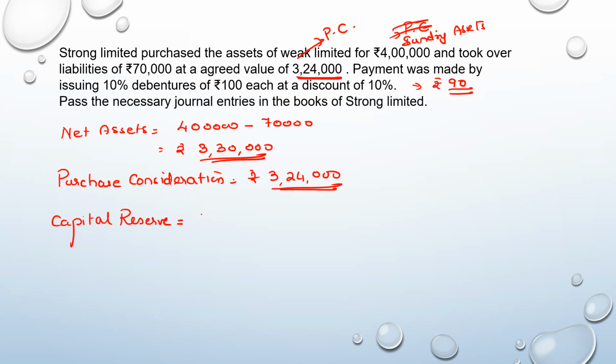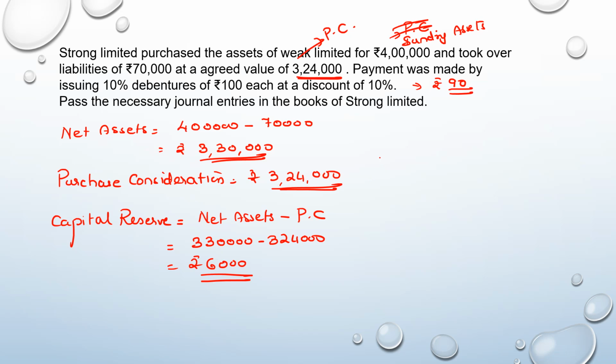Capital reserve would be the net assets minus the purchase consideration, that is 3 lakh 30 minus 3 lakh 24,000. That is rupees 6,000 is the capital reserve. Capital profit will be credited to capital reserve.